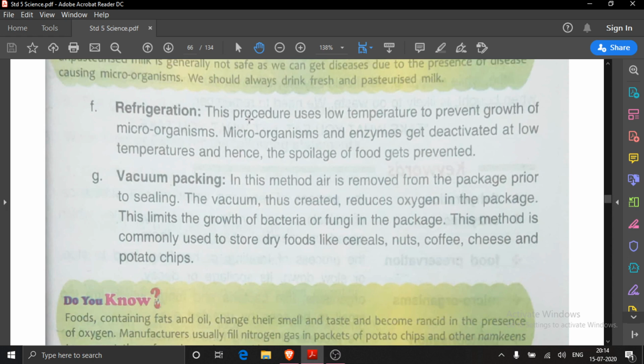Microorganisms and enzymes get deactivated at low temperature, and hence the spoilage of food gets prevented. Food can be stored for a longer period.